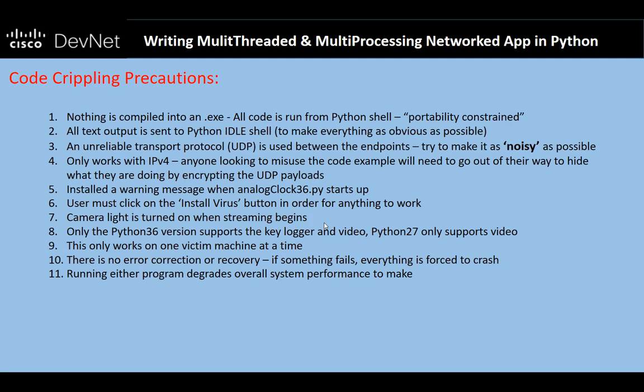The other thing is, when this program runs, at least on my machine and the machines I've tested this on, it degrades performance pretty quickly. In fact, I put in some timing logic, and I'll show you some of that as we go through this. It does impact system performance, and again, it becomes fairly obvious.